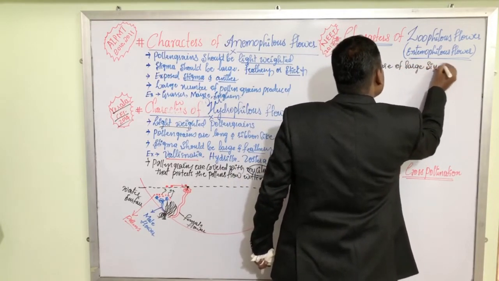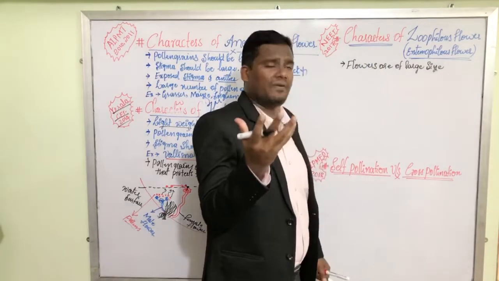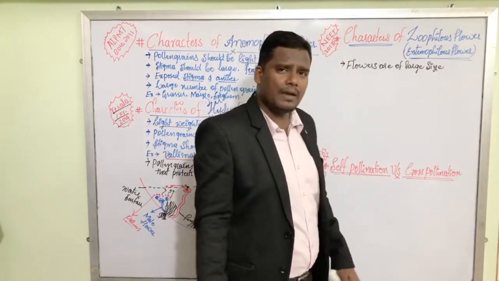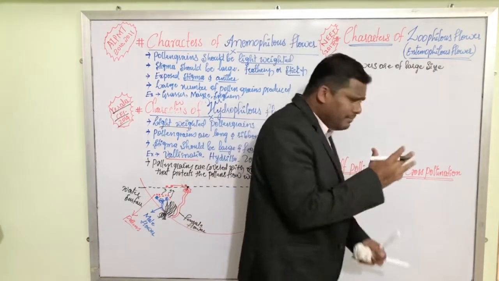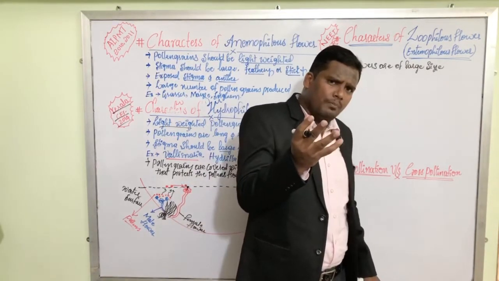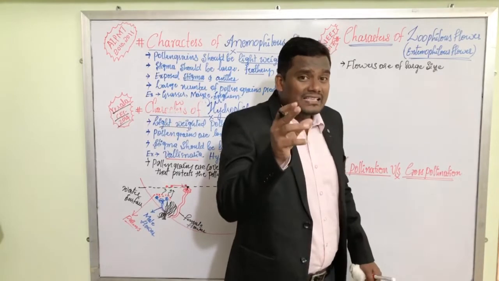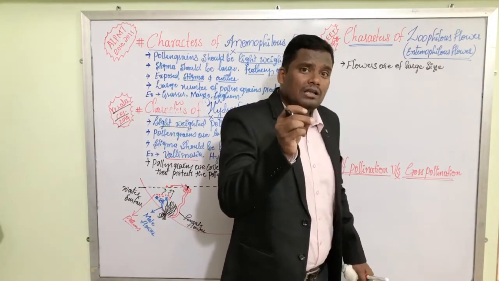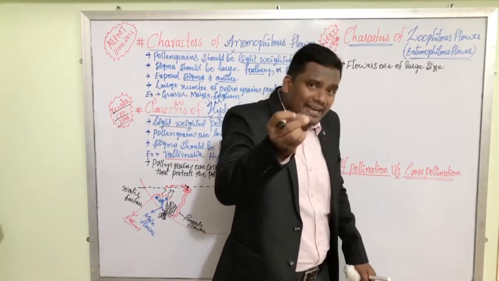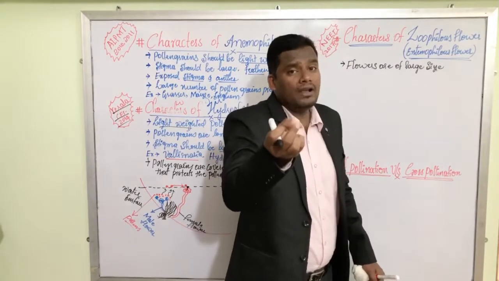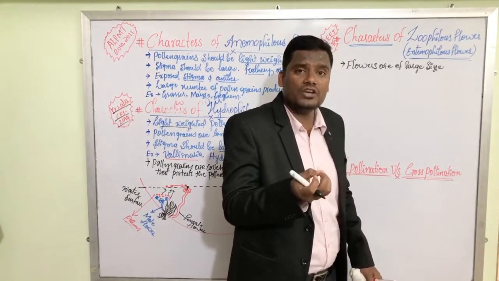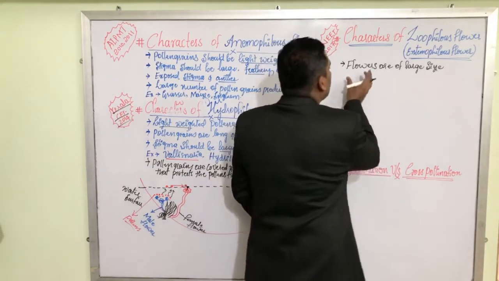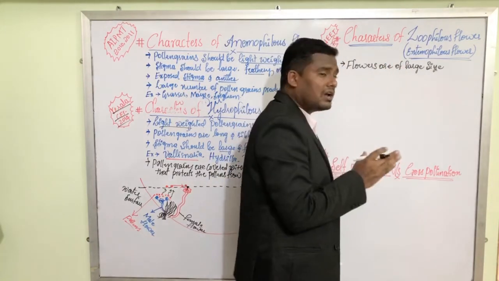Why is it necessary to have a large flower for zoophily? Zoophily means pollination with the help of insects, and insects should land on and enter the flower. Sometimes in ornithophily, birds should enter the flower for pollination. That is why the flower should be of large size.